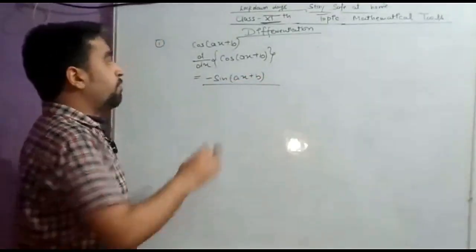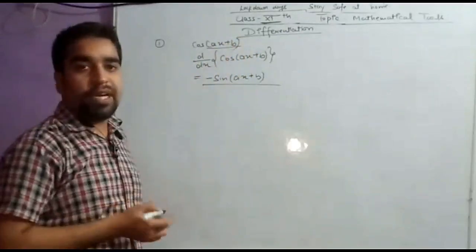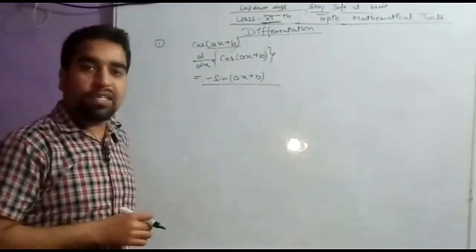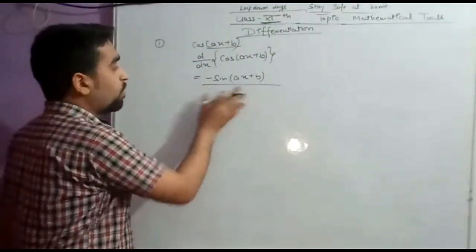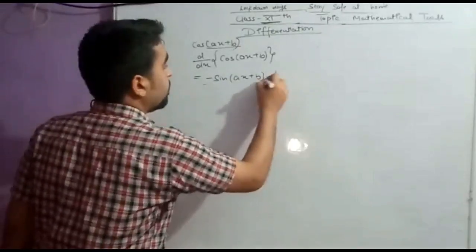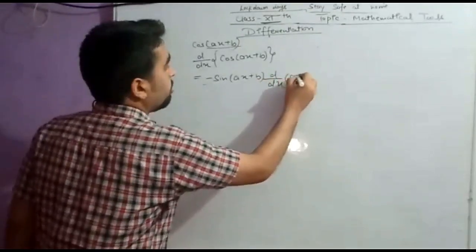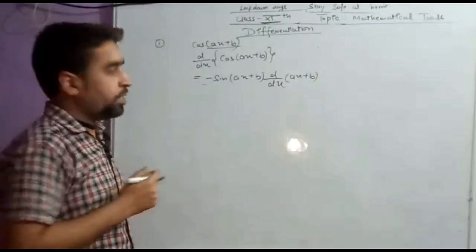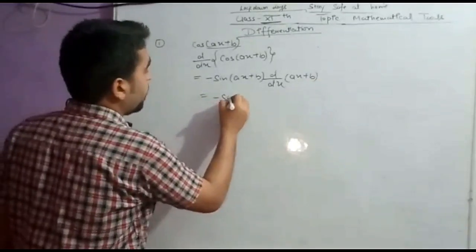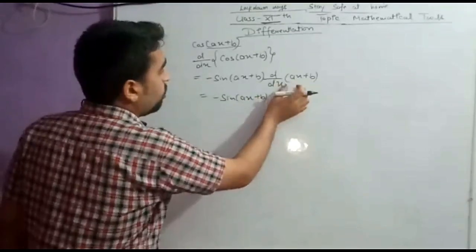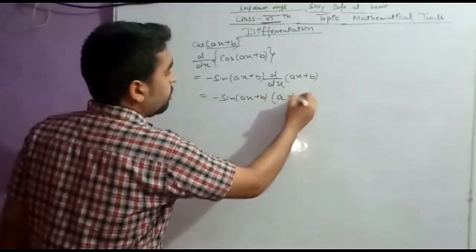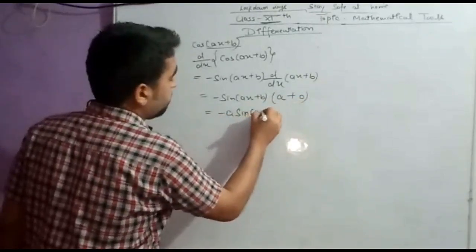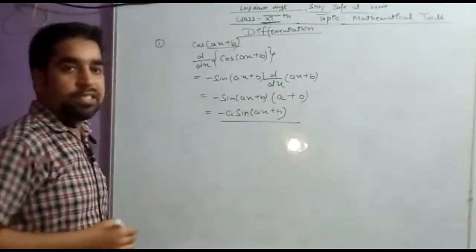Students, we are differentiating cos(ax plus b) and we have written minus sin(ax plus b), but this is not x, this is a function of x. So we have to differentiate this function of x as well and multiply it with the answer, and this is known as the chain rule, the rule which I have currently used. So this will be minus sin(ax plus b) into the differentiation of ax, that will be a. What will be the differentiation of b? This will be 0. So the answer will be minus a sin(ax plus b). So this is how we can solve such kind of questions.